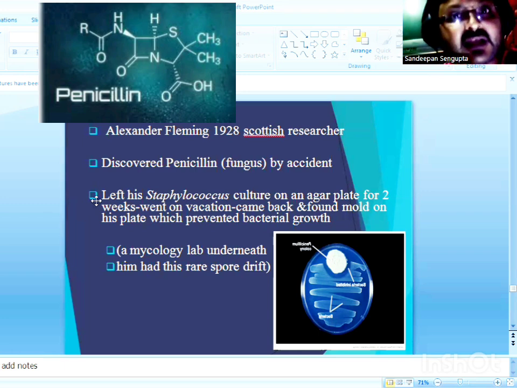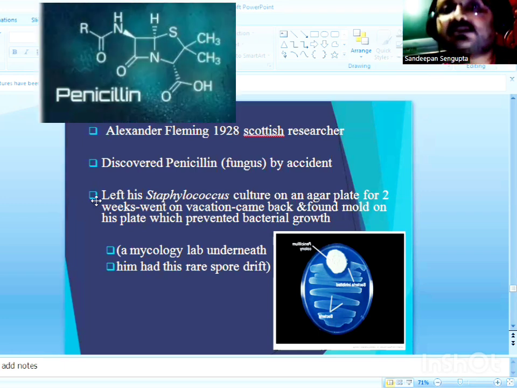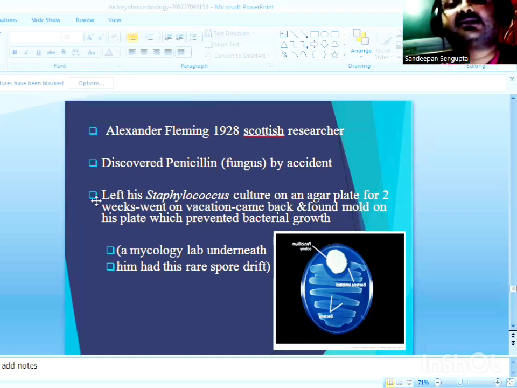So Fleming concluded that antibiotics are substances produced by microorganisms which could inhibit the growth of other microorganisms. Penicillin in 1929 was the first antibiotic to be discovered. This was followed by the discovery of a series of other antibiotics.